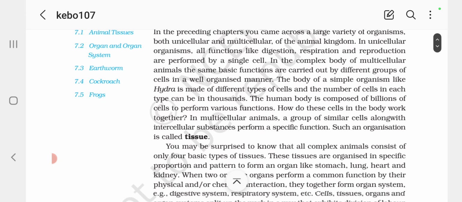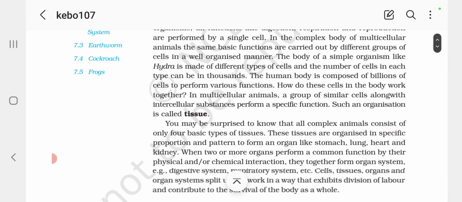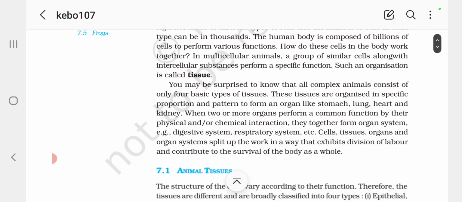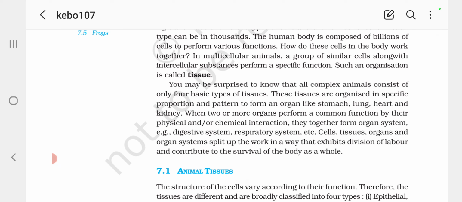In the complex body of multicellular animals, the same basic functions are carried out by different groups of cells in a well organized manner. The body of a simple organism like Hydra is made up of different types of cells, and the number of cells in each type can be in thousands. The human body is composed of billions of cells to perform various functions. How do these cells in the body work together?